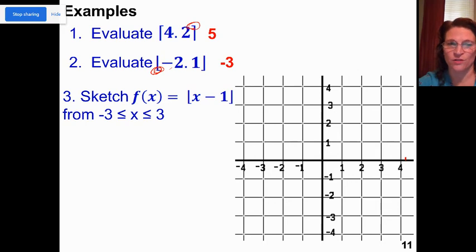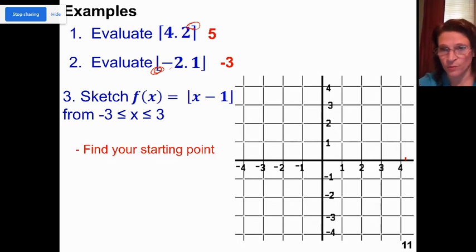Now sketch the floor of x minus 1, but I want it to be between negative 3 and 3. So the first thing I'm going to do is find my starting point. So when x is 0, the floor is going to be, well, I moved it over to the right one. That's what I did. I didn't plug in points on my graph. I'm using the transformations. So since it's x minus 1, my starting point is moving over to the right one. So here's my starting point.